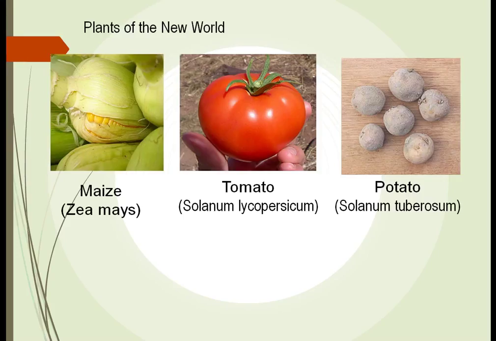We can look around and see that it's not like today where you go to the supermarket and you can see all sorts of choices for different fruits and vegetables. That's not what happened many thousands of years ago. We look here at the New World, we're talking about North and South America. What plants were here 10,000 years ago? We had corn from Central America. It didn't look like what you see there, but we'll show you some pictures later on. We see the tomato.